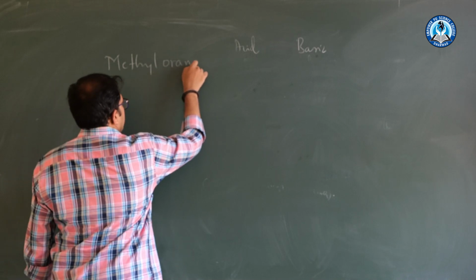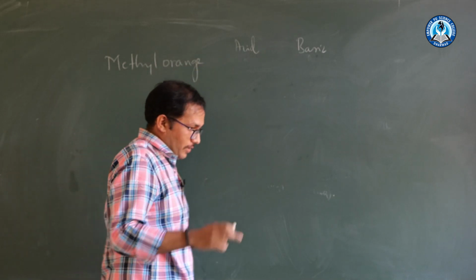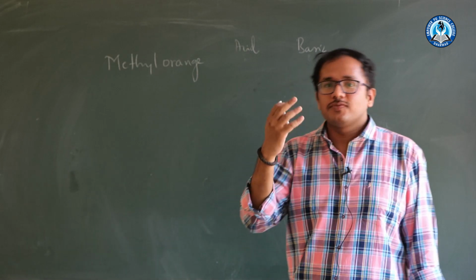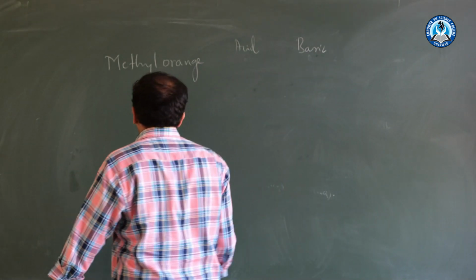The IUPAC name of this is very different. Commonly it is known as methyl orange. So let us write the structure of methyl orange.